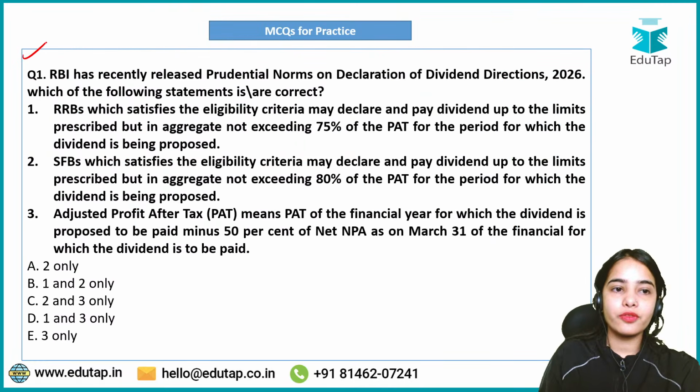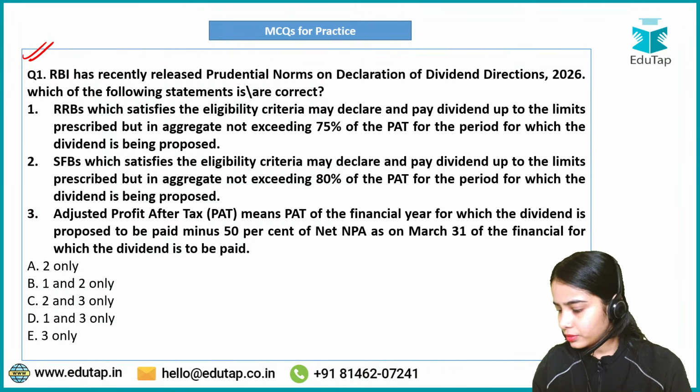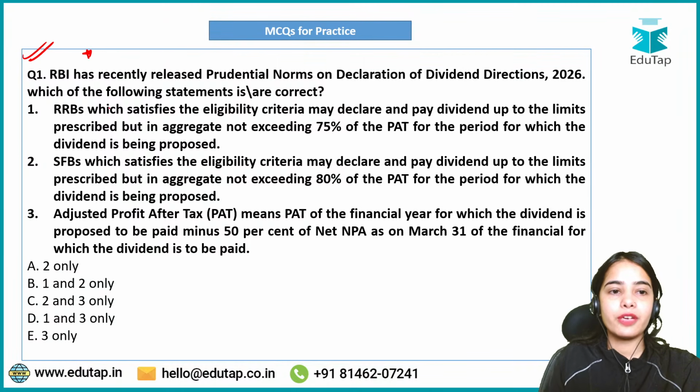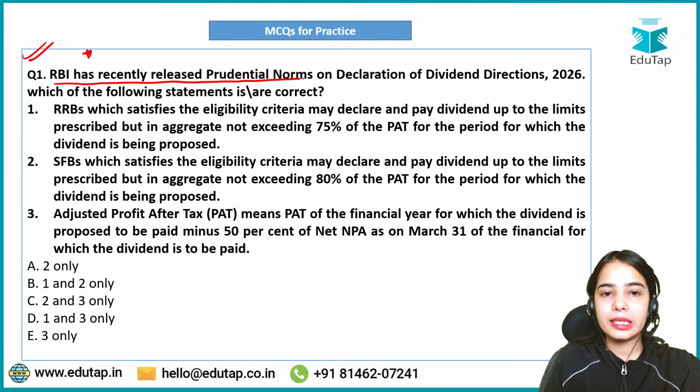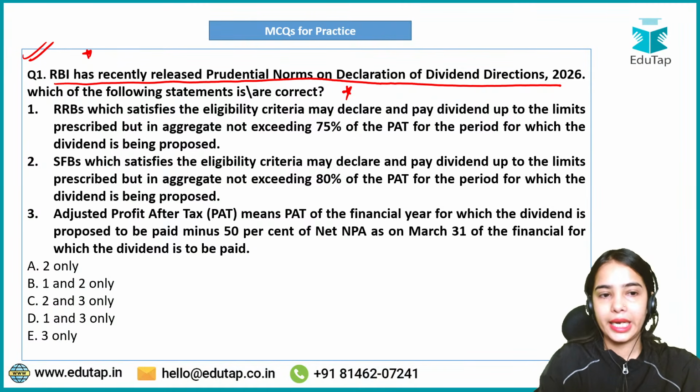So this is the first question. I hope you will be easily able to answer it. Avnish, do share your doubt. In this question you have to tell that RBI has recently released prudential norms on declaration of dividend directions 2026. Which of the following statements is or are correct? Read the statements very, very carefully and then try to answer.